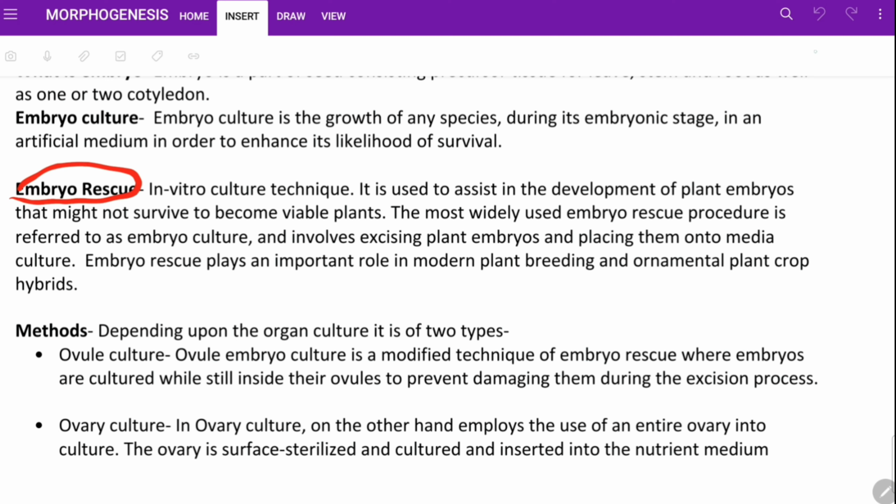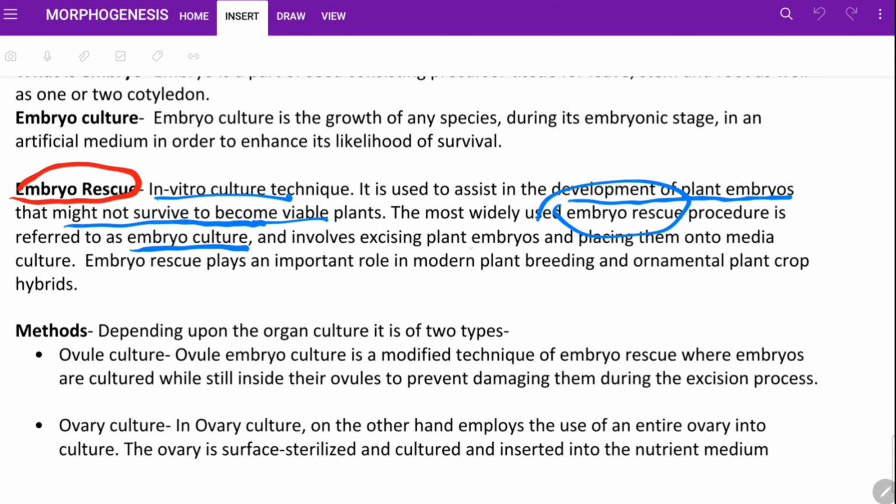So let me repeat from the beginning one time. The in vitro culture technique is used to assist the development of plant embryos that might not survive to become a viable plant. This in vitro technique is the development of a whole plant from an embryo that might not survive because it is damaged or non-viable, like Raphanobrassica. It is a widely used embryo rescue procedure. The total procedure is embryo rescue, but this is basically embryo culture because it is culturing the embryo only.